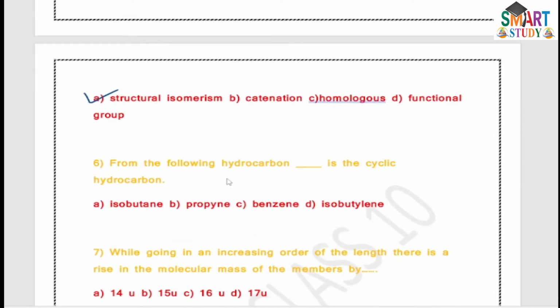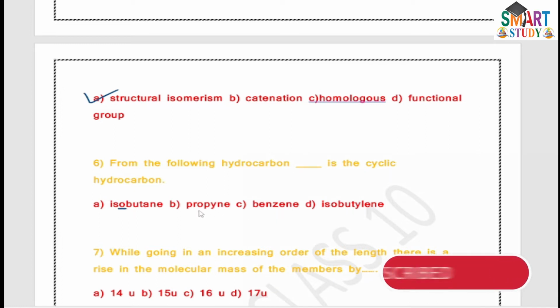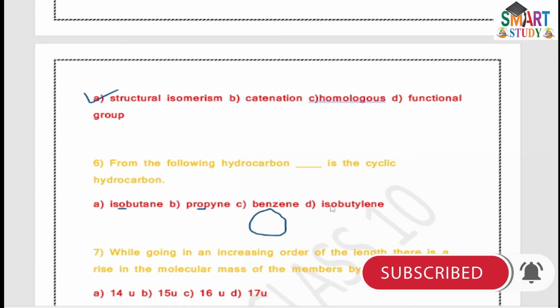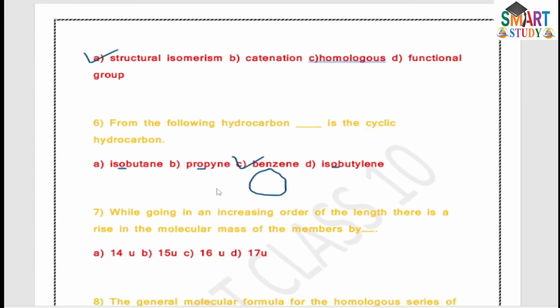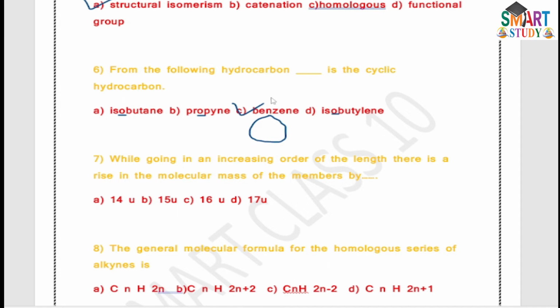Sixth: from the following hydrocarbons, we have to pick the cyclic hydrocarbon. First is isobutane, which is not cyclic because it consists of a branched chain. Then propyne consists of a triple bond. Benzene, C6H6, has a hexagonal shape, and isobutane has a branched shape. So the answer is benzene, which is a cyclic compound with the molecular formula C6H6.